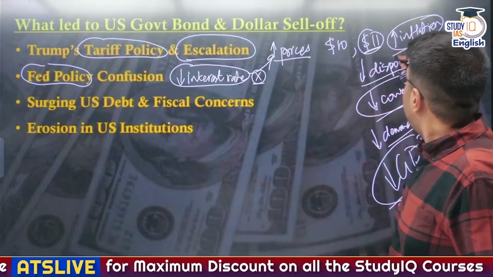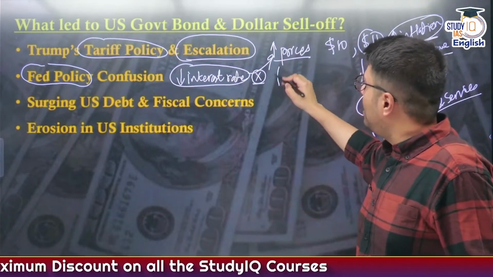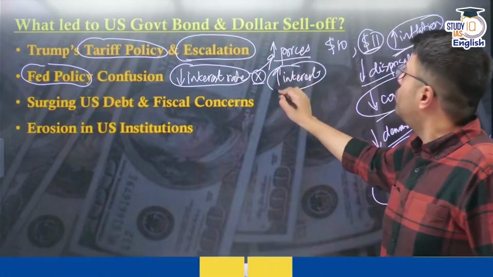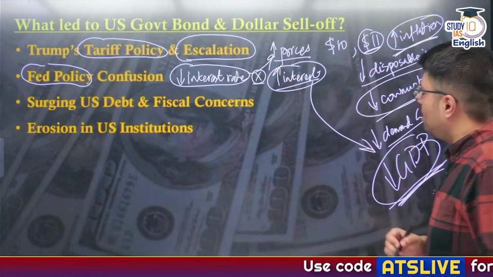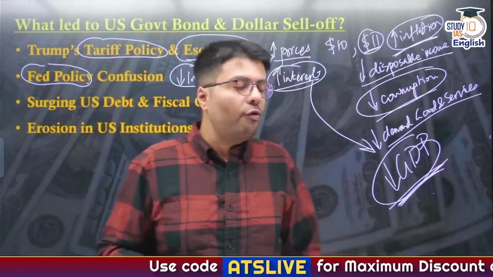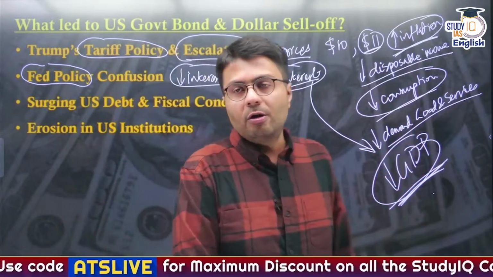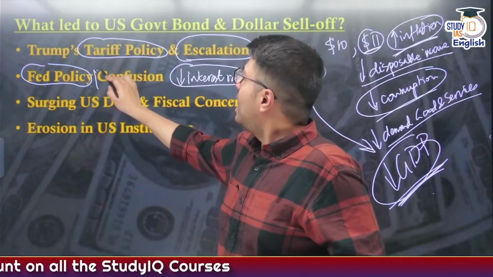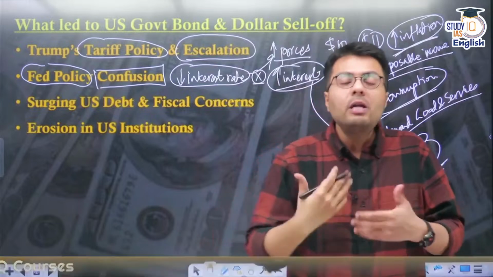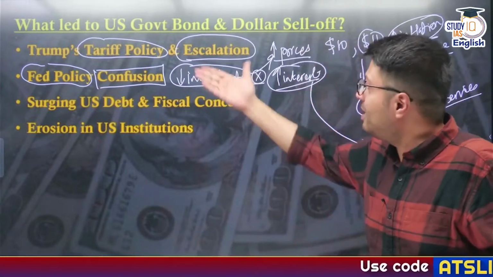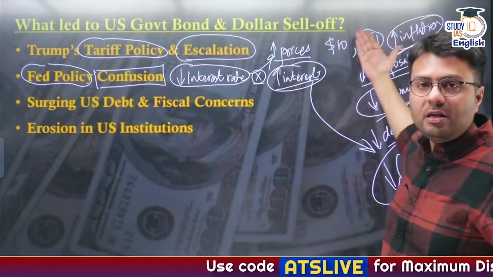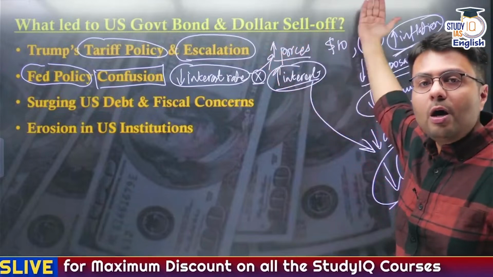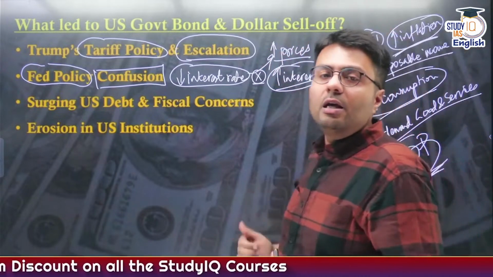So when the inflation levels are high in the economy, the US Federal Reserve might increase the interest rate to control the inflation, but it can't do so either. Why? Otherwise an increase in the interest rate will increase the prices of loans and therefore it might lead to a slowdown in the US economy. So that is why I've said it has led to policy confusion when it comes to the Federal Reserve: if it reduces the interest rate, it will increase the inflation levels to an uncontrollable value. Similarly, if it increases the interest rate to control the inflation, it might slow down the US economy further.